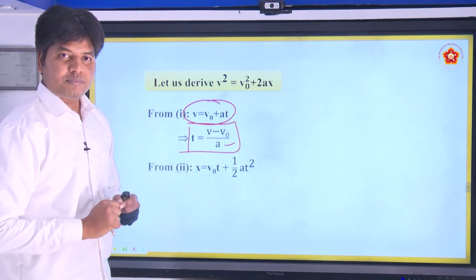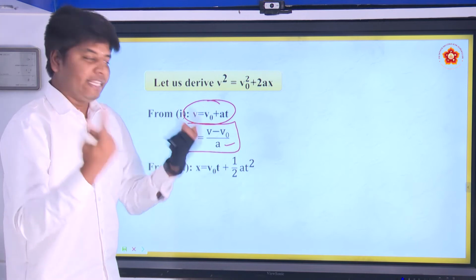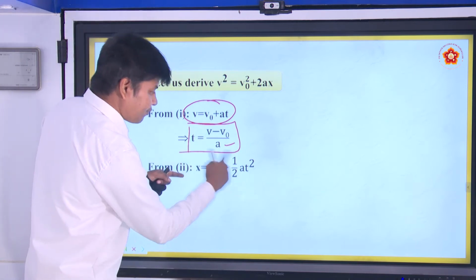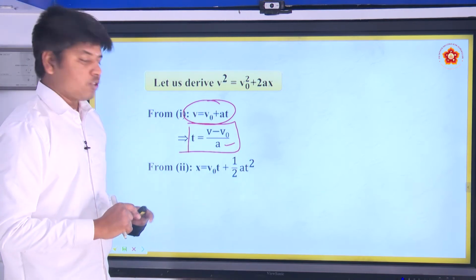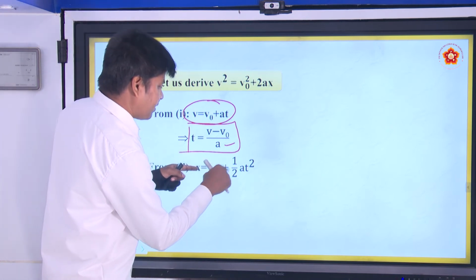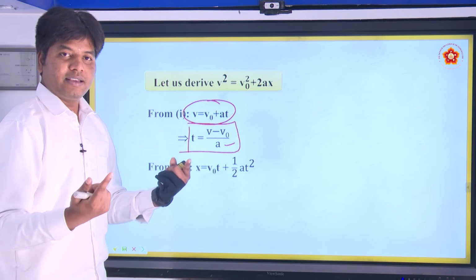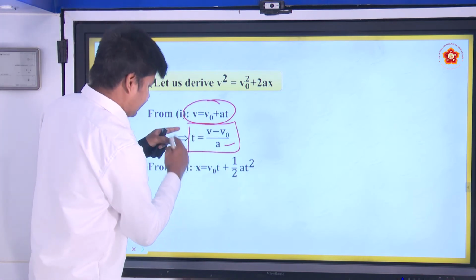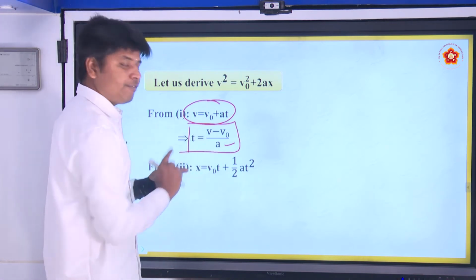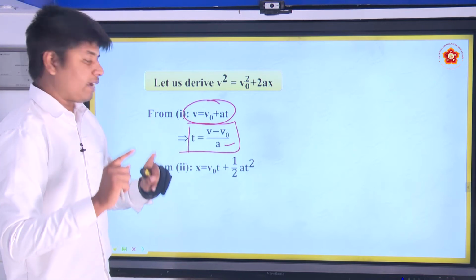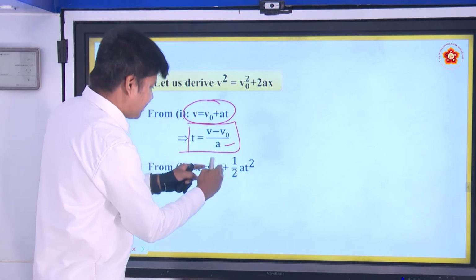So we need to eliminate the t term from this equation. To eliminate t in terms of v and acceleration, use the first equation, get t in terms of v and v naught, initial and final velocity, and then plug in the t here.